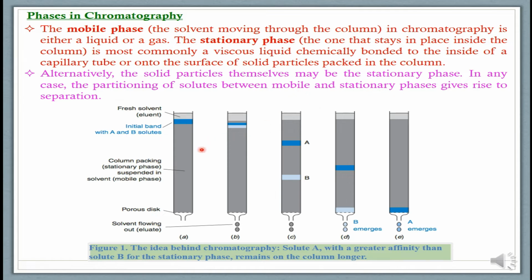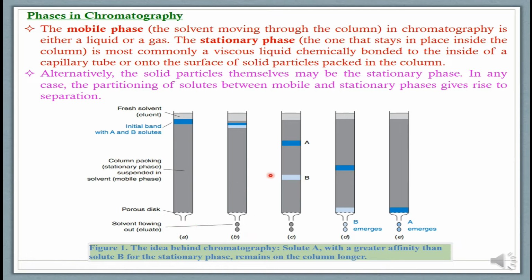So if we discuss this diagram, for example, this is the column, packed inside with stationary phase, and from the top we will add eluent. This is the porous disc, and this is the knob from which the eluent will come out at the end.